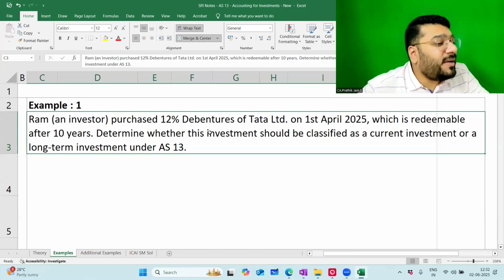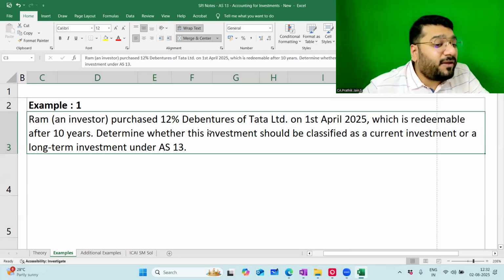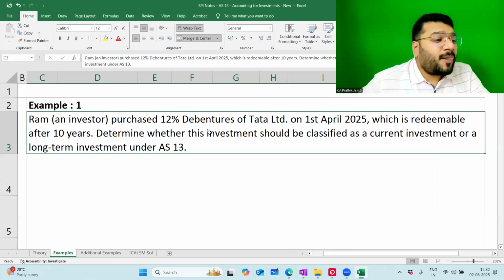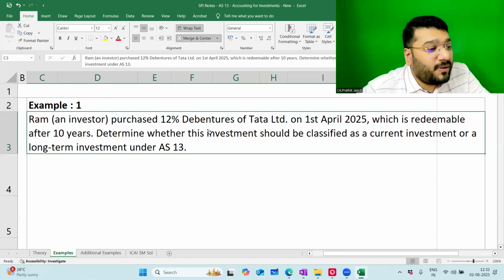No problem. Ram investor purchased 12% debenture of Tata Limited on 1st April 25, which is redeemable after 10 years. My question to all of you: purchasing a 12% debenture, does it qualify as investment? Yes, because the intention is to earn interest income, and second, this is not the ordinary course of business. Determine whether this investment should be classified as current investment or long-term investment under AS13.